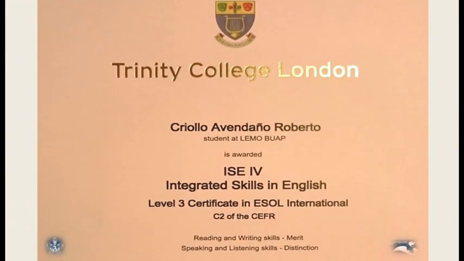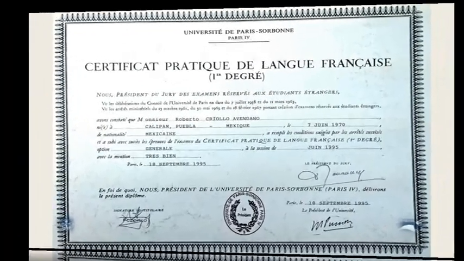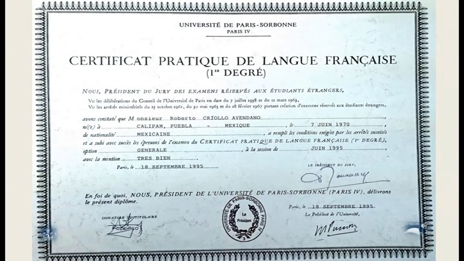Of course, when the teachers asked me if I was certified, of course I was certified. I hold the C2 level in English, and of course I got merit and distinction in the different skills. And concerning French, I also had a certification from the Université de Paris-Sorbonne, and so I could demand them to certify their level because I was certified myself.